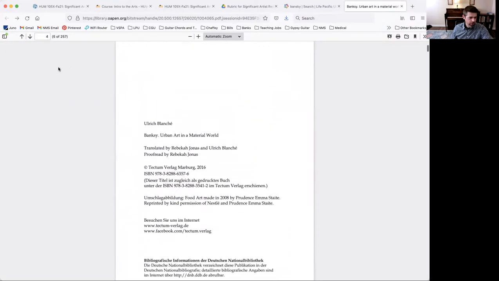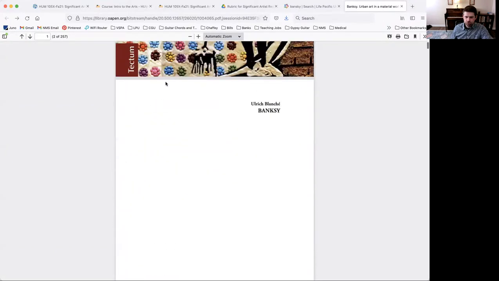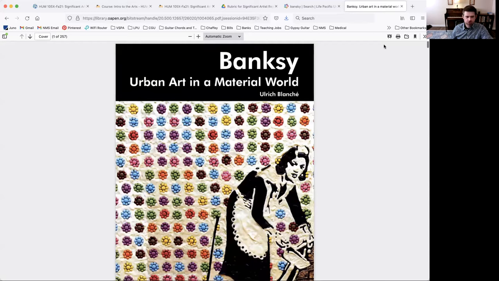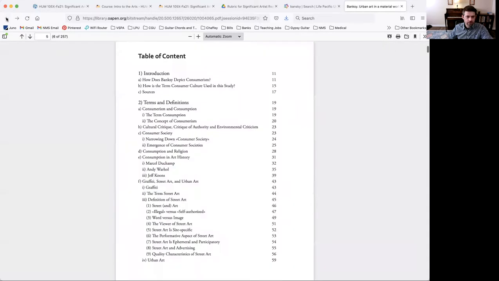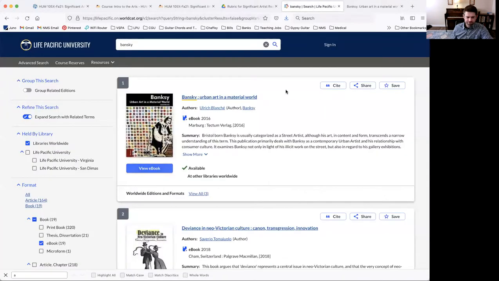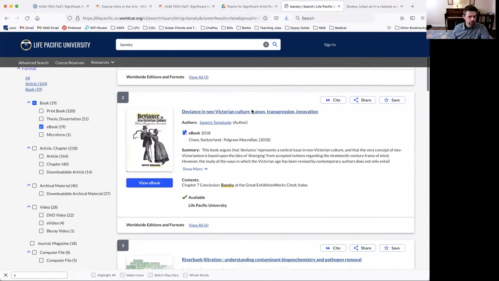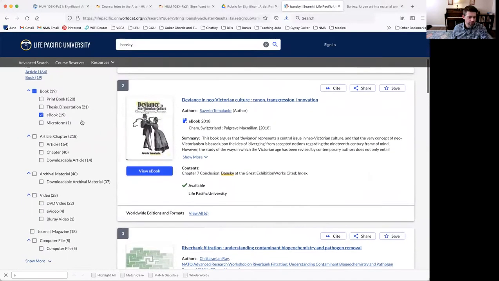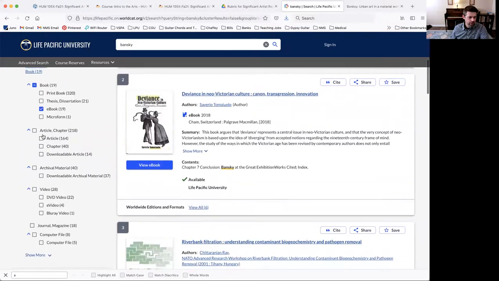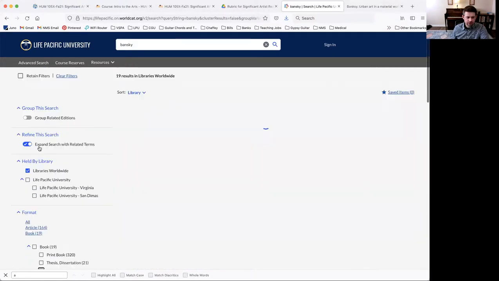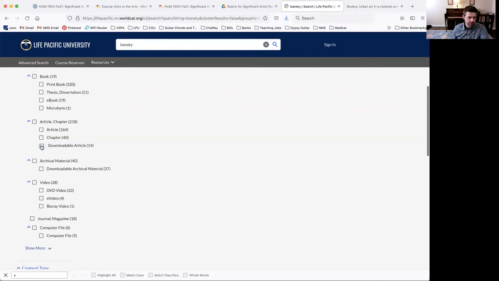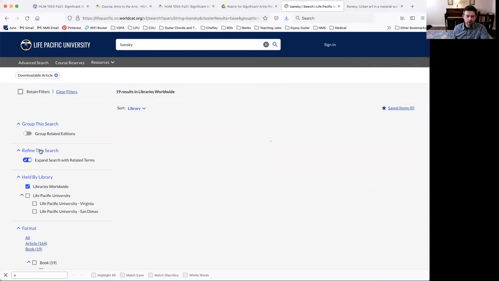And I think also in here, is there a search option? Some of these you can search literally within the text. Looks like you can download this as a PDF maybe, and you could search through it that way. So that might be something. Other things you could look for, let's see what else is available. Downloadable articles. Let's try that. Let's see what comes up when we select downloadable article.